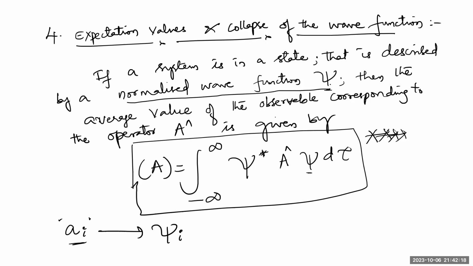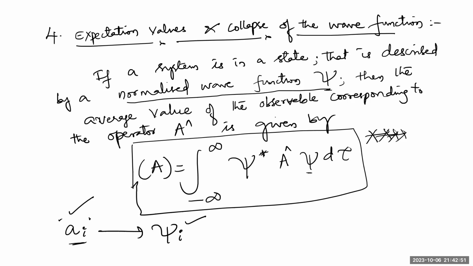When you're doing some measurement upon this psi, that is yielding us some output, equal to a suffix small i. Once this a suffix small i is obtained, the normalized wave function psi collapses into the eigenstate wave function, that is called psi of i.